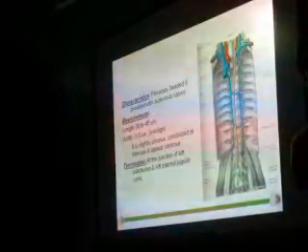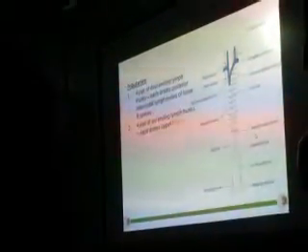One is a pair of descending thoracic trunks. You see here, descending thoracic trunk, which will drain the posterior intercostal spaces, the lower 6 intercostal spaces. Intercostal space is the space between two ribs. Costa is the rib, and between the two ribs, those spaces are called intercostal spaces, and it will be draining the lower 6 intercostal spaces. Okay, this is the descending thoracic.